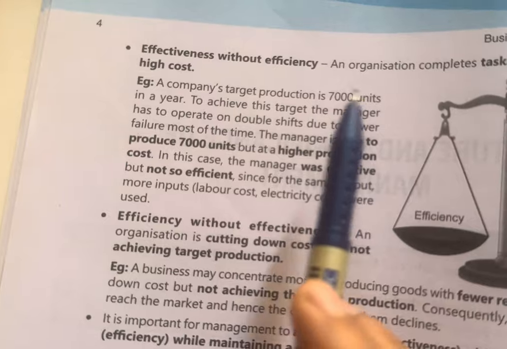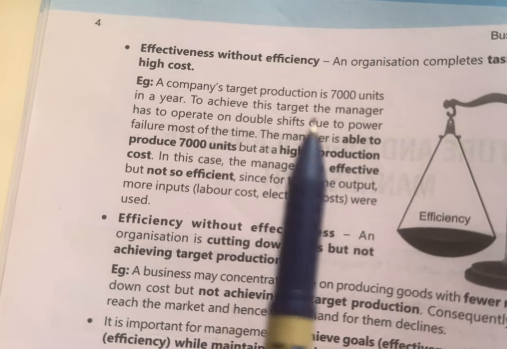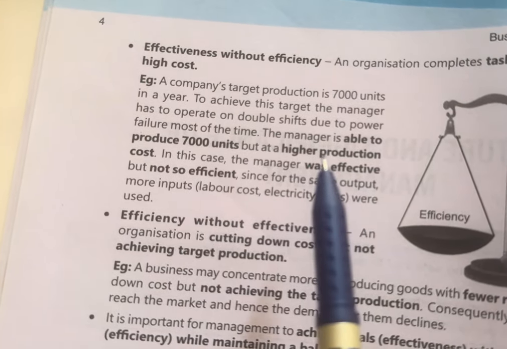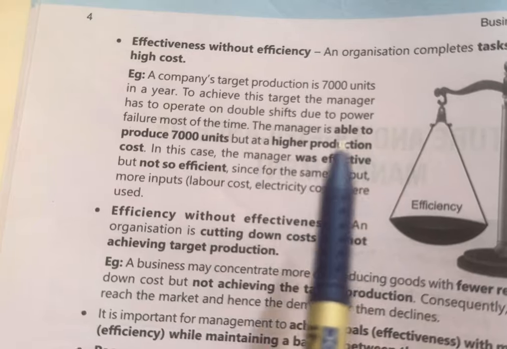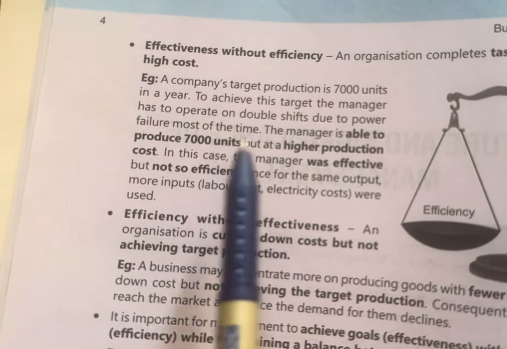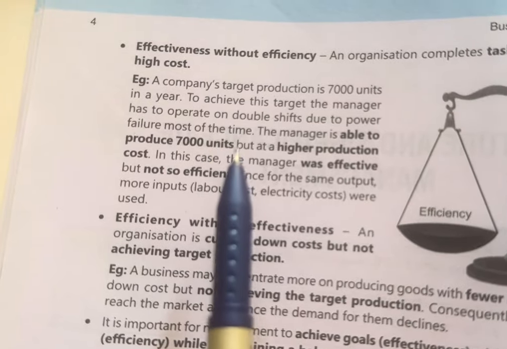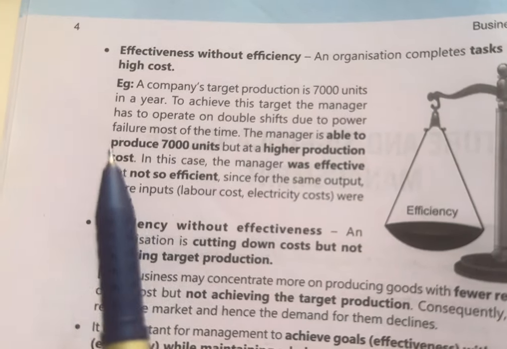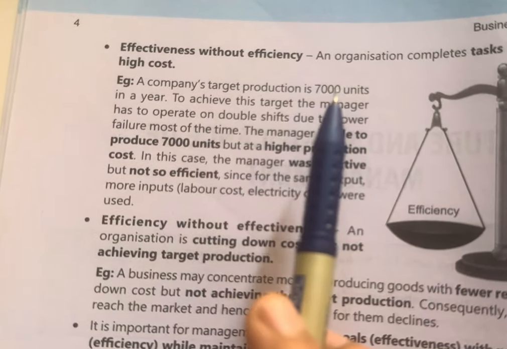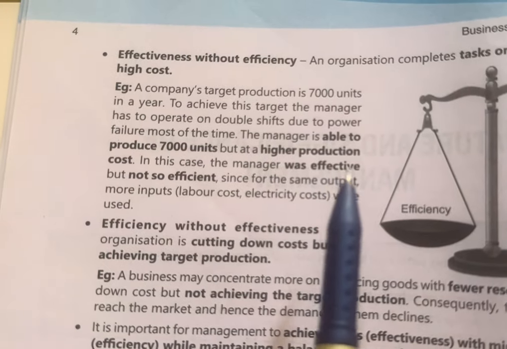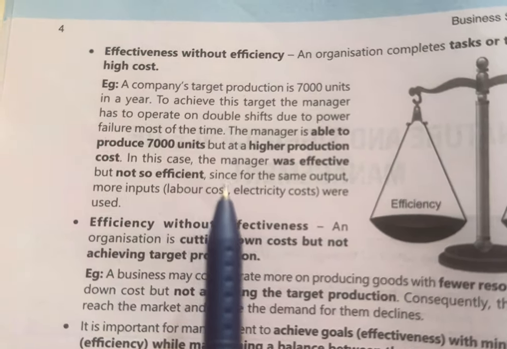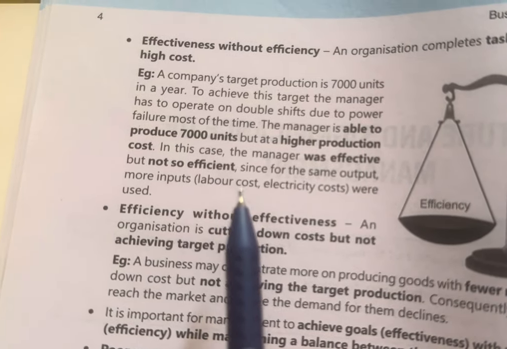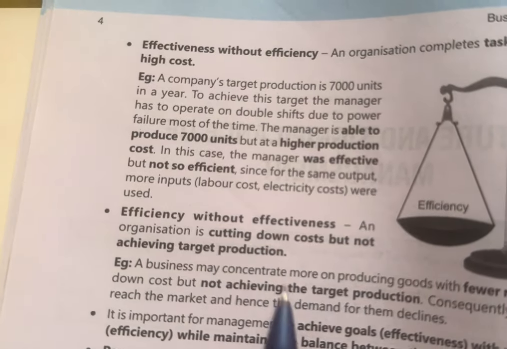The company's target production is 7,000 units in a year, and to achieve this target the manager has to operate on double shift due to power failure most of the time. So the manager can produce 7,000 units, he can accomplish his objective, but at a higher production cost, meaning the cost incurred is higher to achieve this target. So in this case the manager was effective but not so efficient, because for the same output more inputs were required, like labor cost and electricity cost.